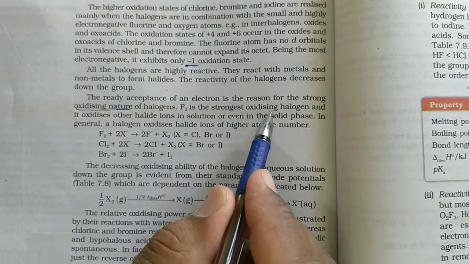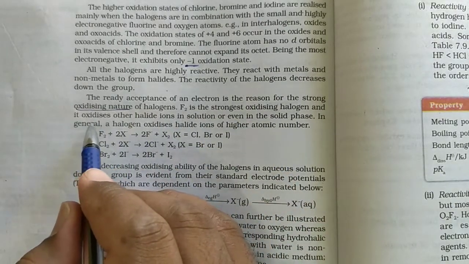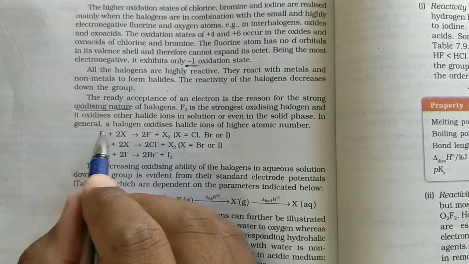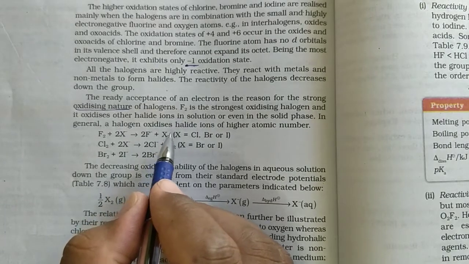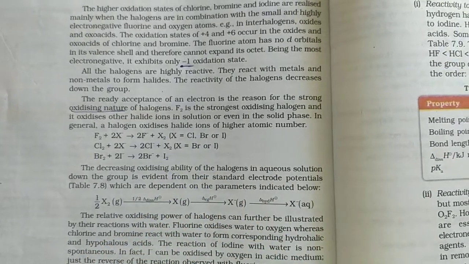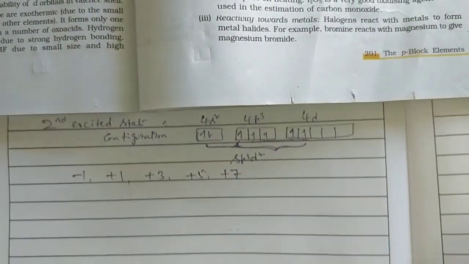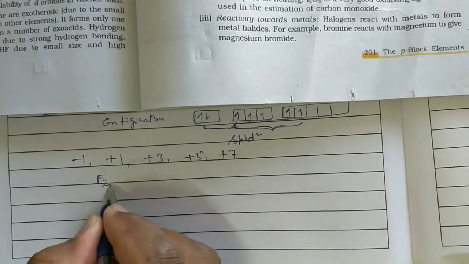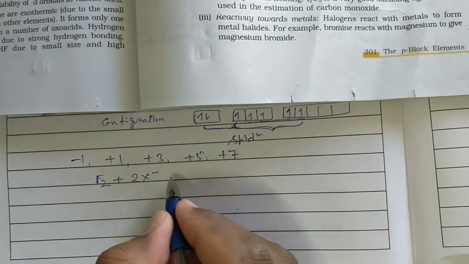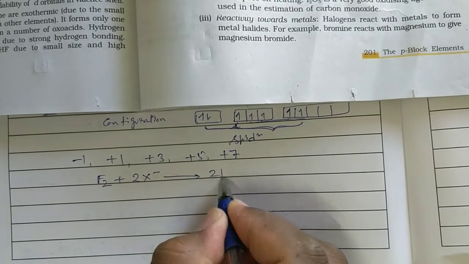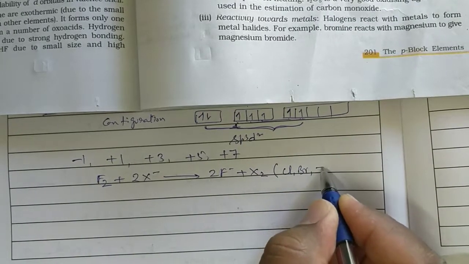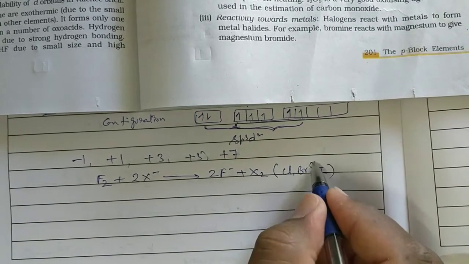F2 is the strongest oxidizing halogen, and it oxidizes other halide ions in solutions or even in the solid phase. In general, a halogen oxidizes halide ions of higher atomic number. For example, F2 oxidizes any other halide: F2 plus 2X minus forms 2F minus plus X2. This X might be chlorine, bromine or iodine.